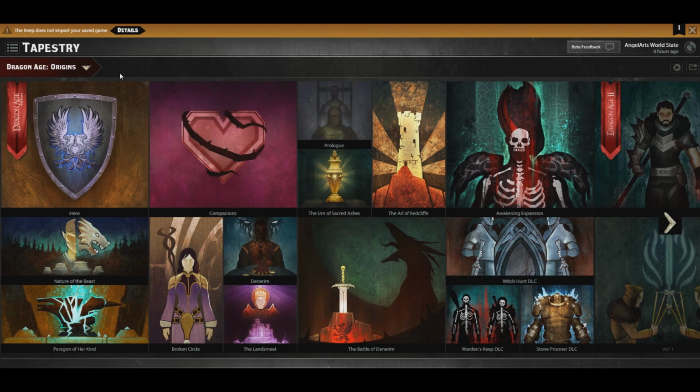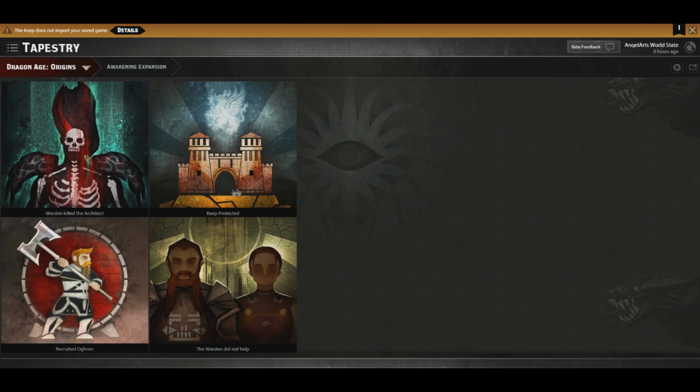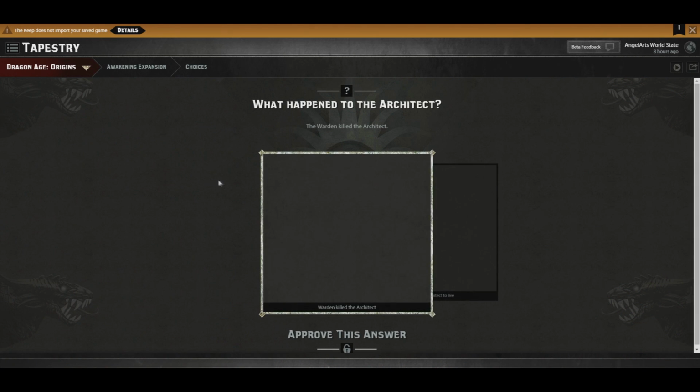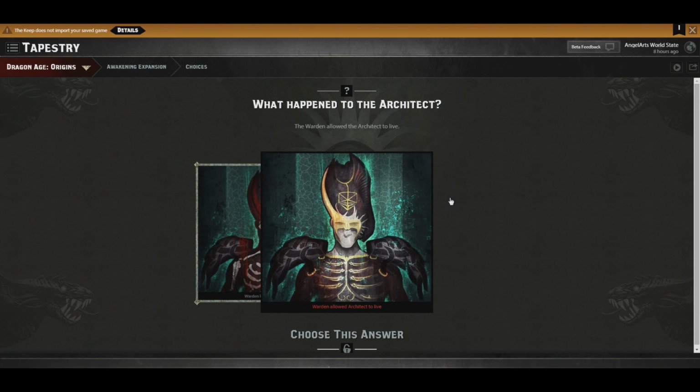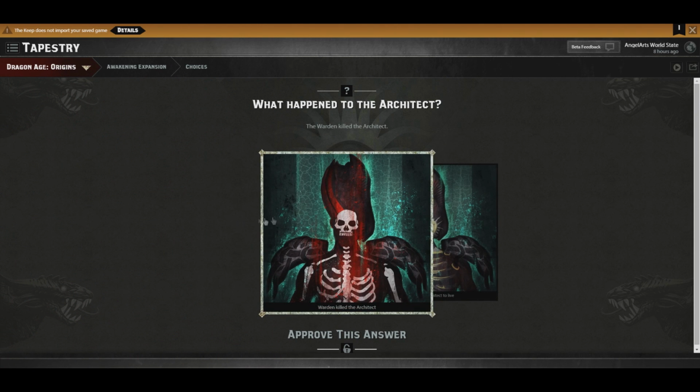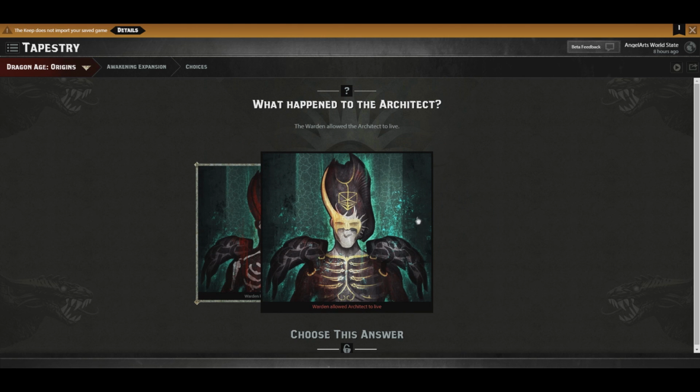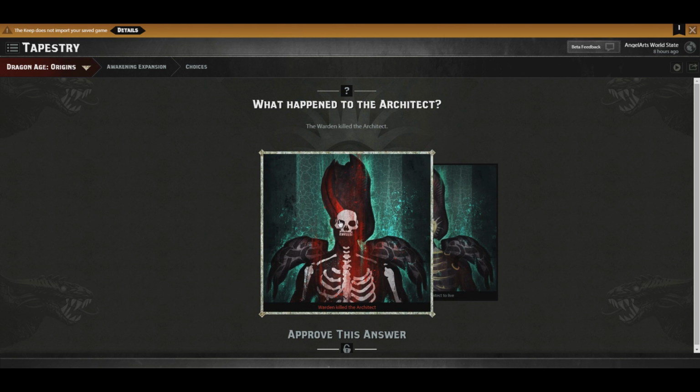Oh wait, we still have more. Sorry, we still have the Awakening expansion. Did the Warden kill the Architect? No, the Warden actually allowed the Architect to live. I think Angelus felt that the Architect meant well, even though the Architect inadvertently started the Blight.